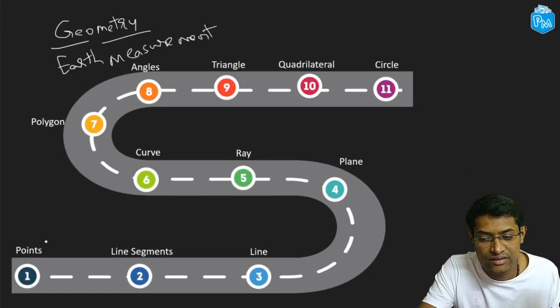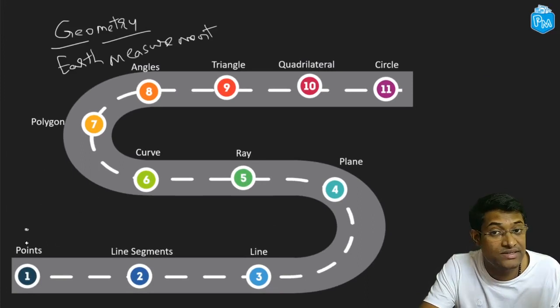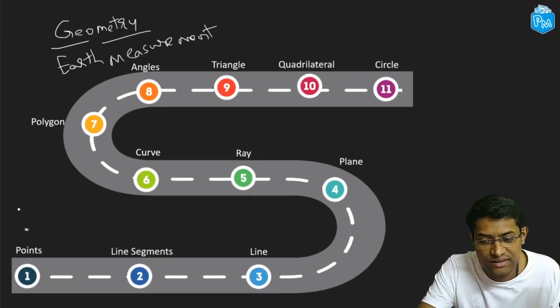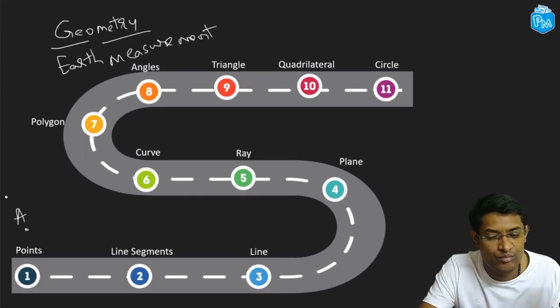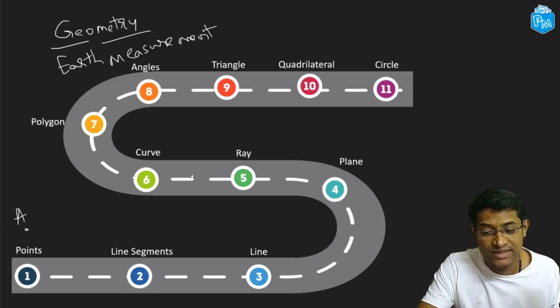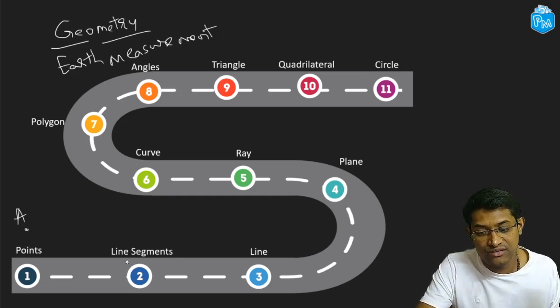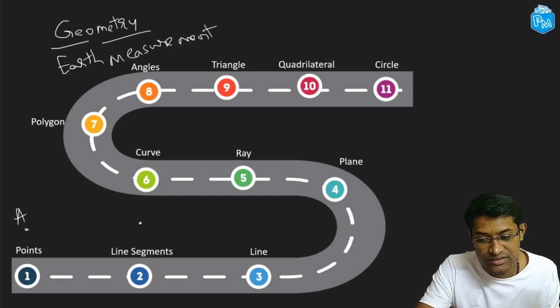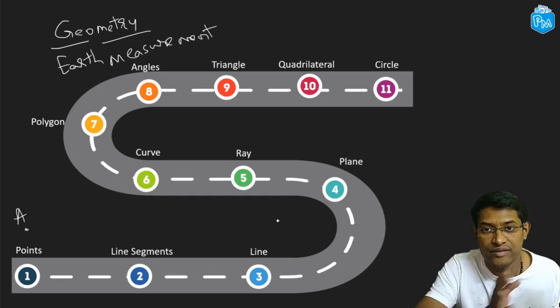We have covered what points are in geometry. So they are like the very basic type of geometrical figure. This is an example of a point, and we have seen that we can use capital letters to name points. All right, now let's get to the next topic. Let's try to see what we get if we take two such points and join them together.